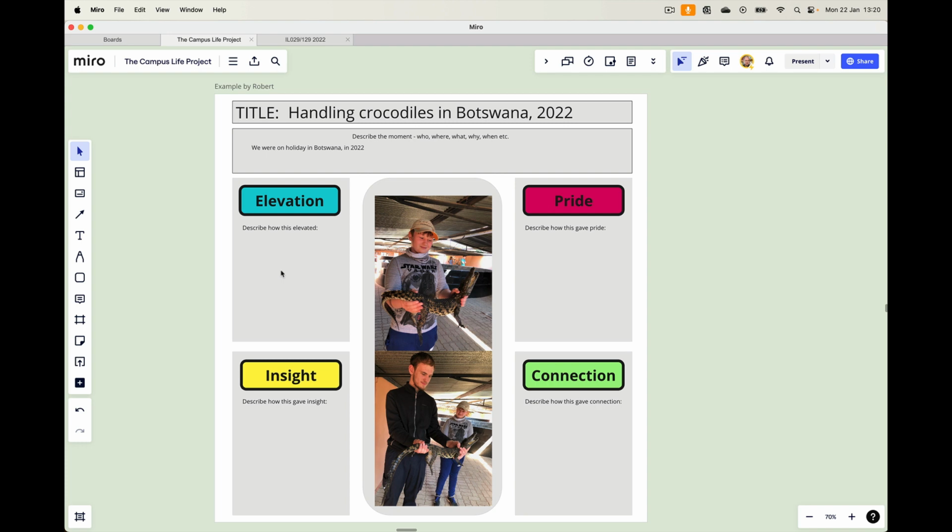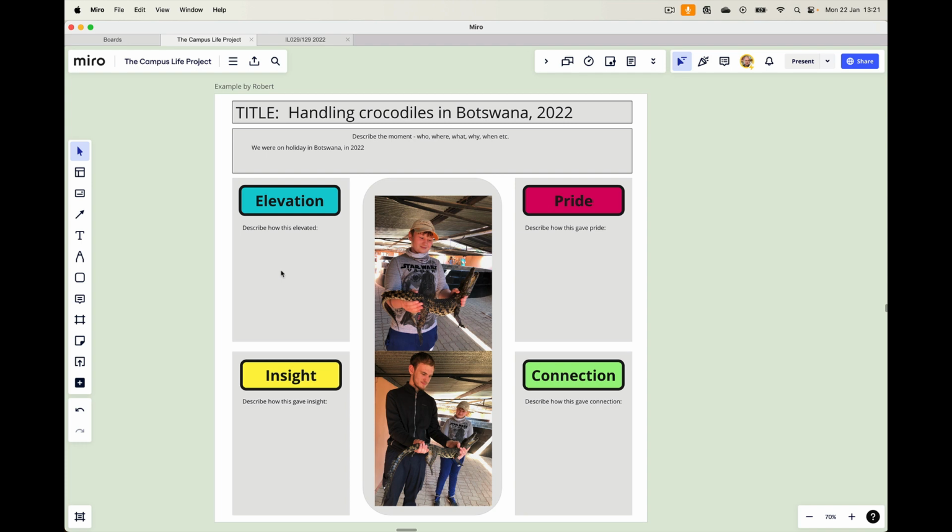Insight, maybe more so for Lawrence, who's a paleontology student, being able to get close up and feel what crocodile skin is like, look at the limbs and things like that, and handle these things. There's definitely some learning going on there, and some memories that are going to build knowledge and could be really important.